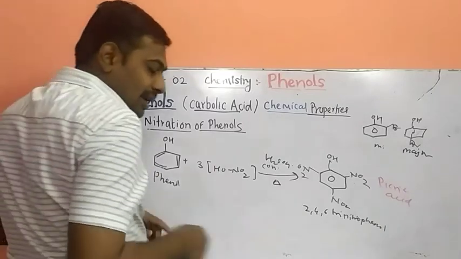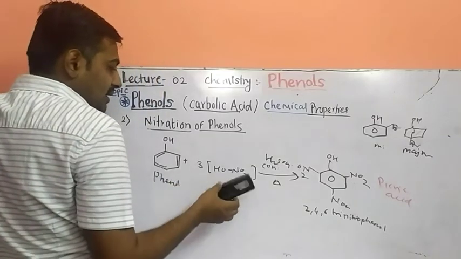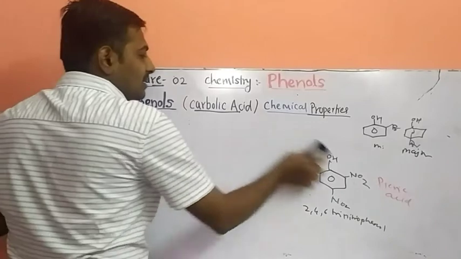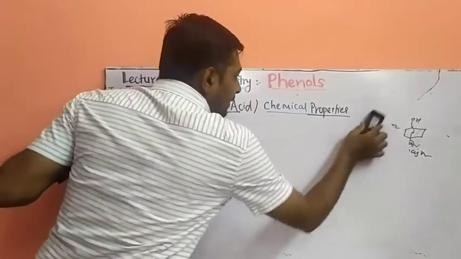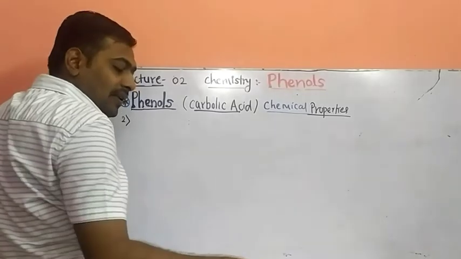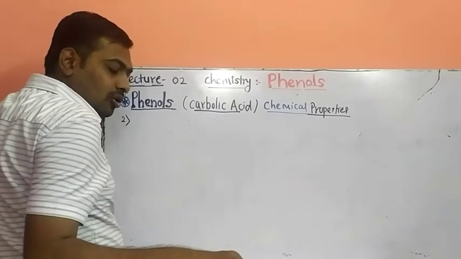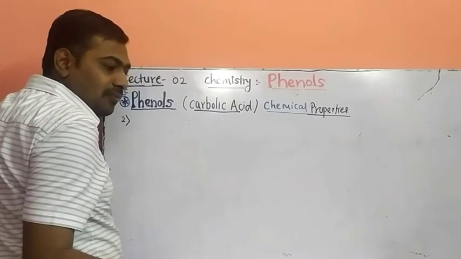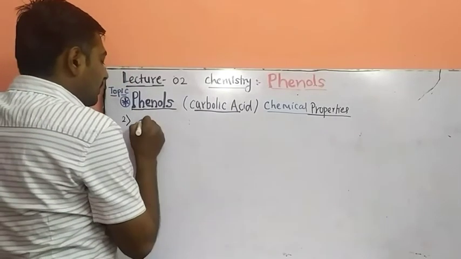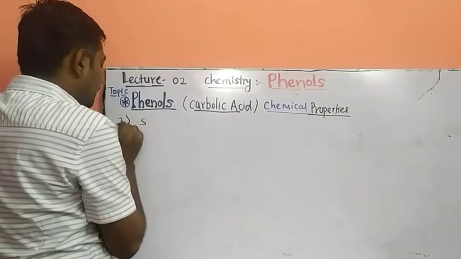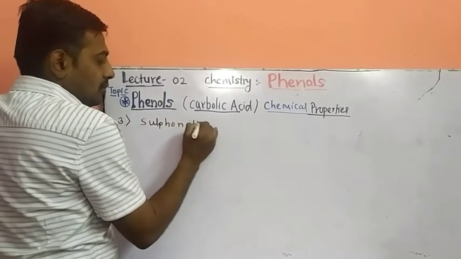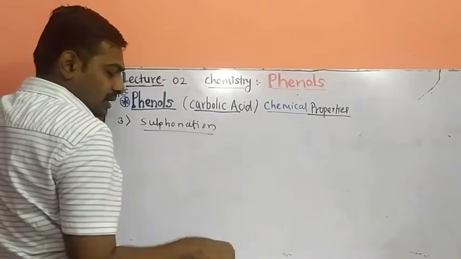Next, the sulfonation reaction. What is the sulfonation reaction? This was your nitration reaction. Sulfonation means sulfuric acid reacting with phenol, and you will get ortho-phenol sulfonic acid or para-phenol sulfonic acid. These are the two different products at different temperatures. Third reaction, sulfonation.